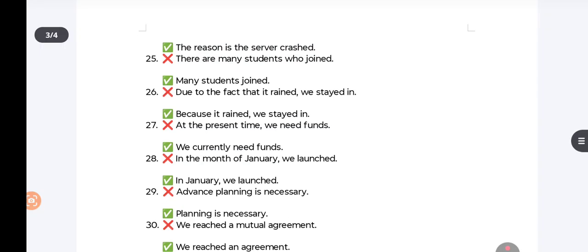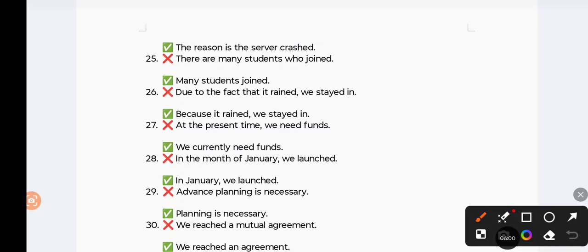"There are many students who joined." This artificial subject has no use here; rather simply say "many students joined." "Due to the fact that it rained, we stayed in." "Because it rained, we stayed in." "At the present time, we need funds." "We currently need funds."